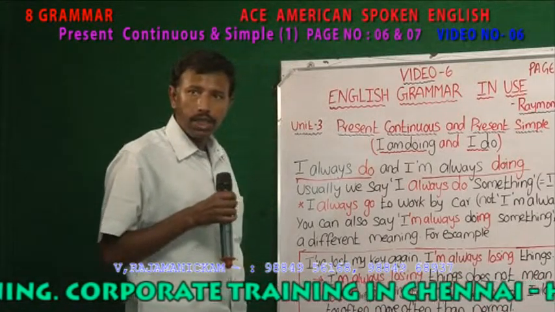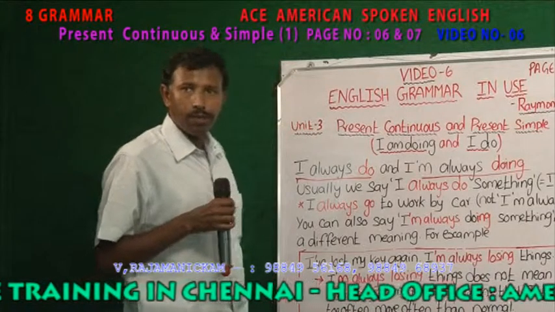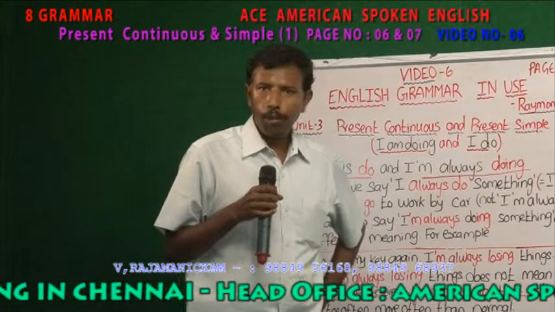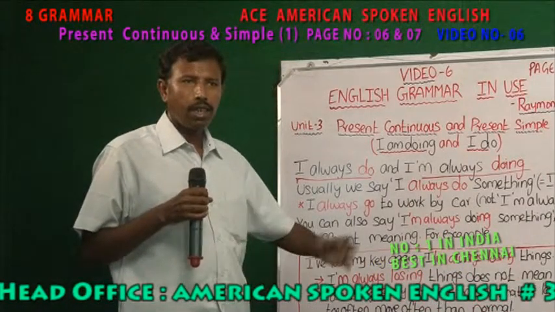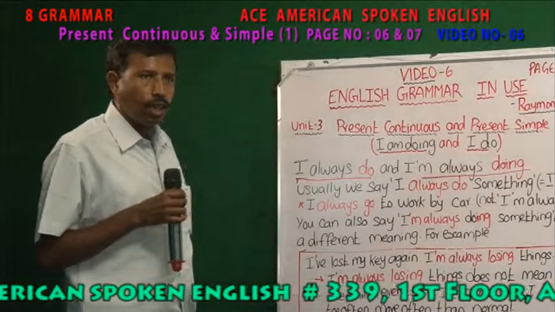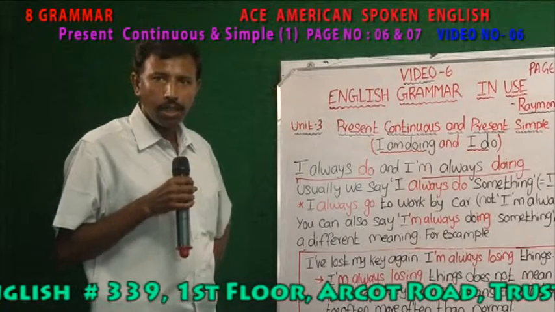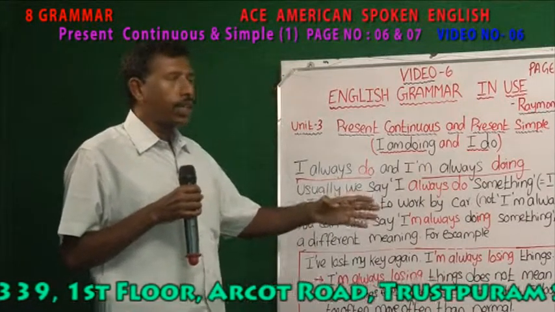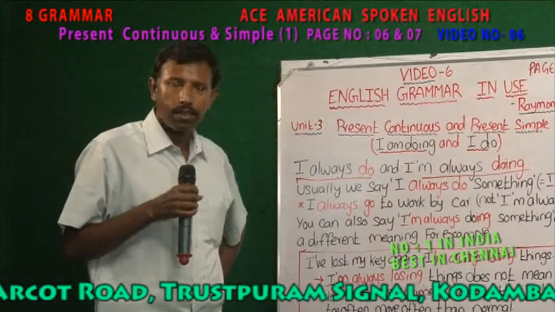And suppose we say always worrying: if I say he is always worrying about his future, then it means he doesn't do anything, and he always does the same thing without taking any action.